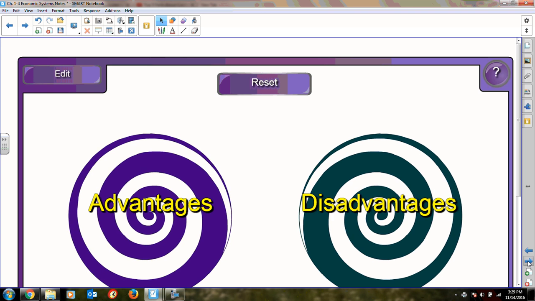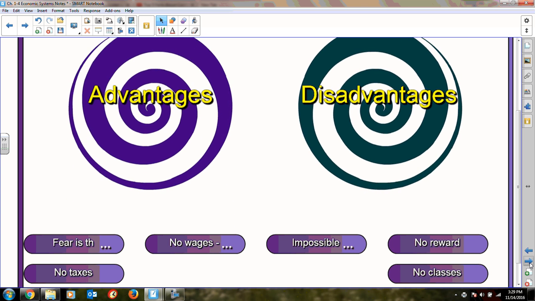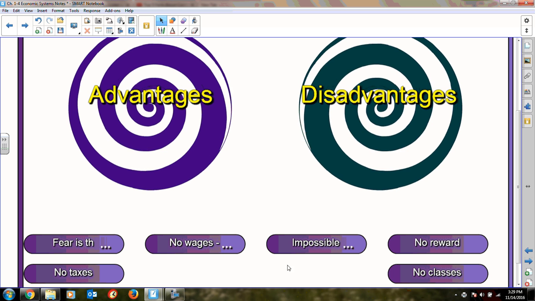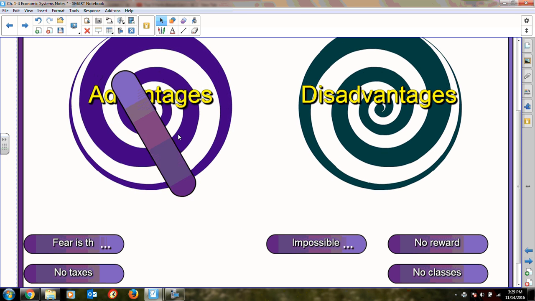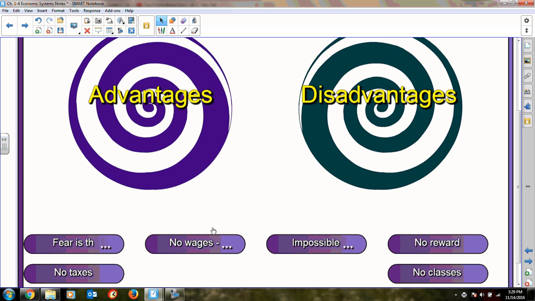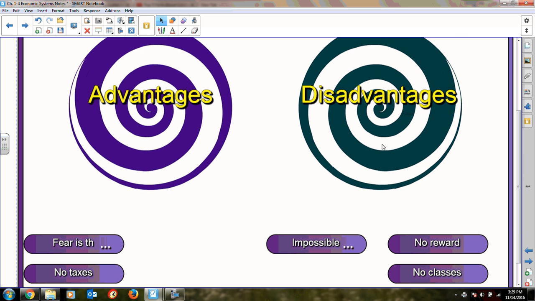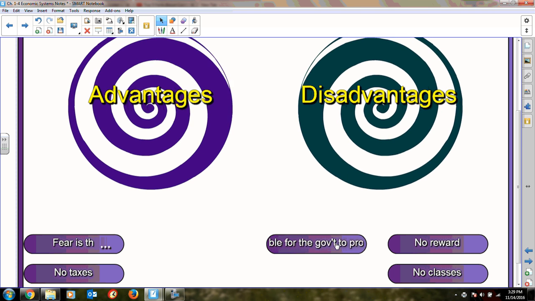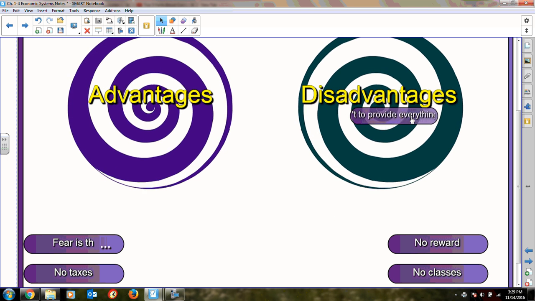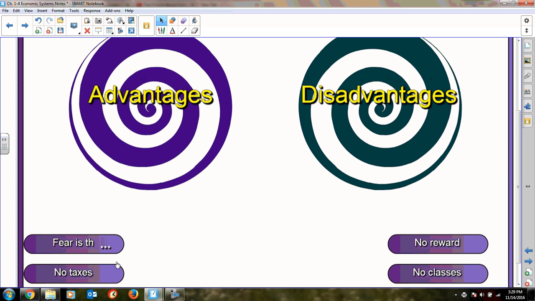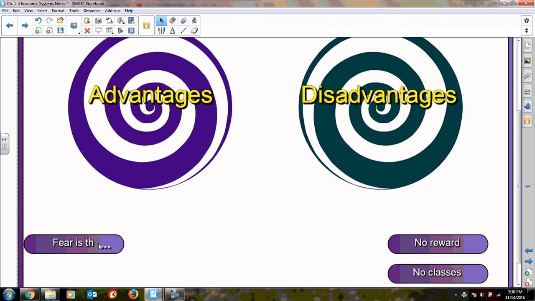Our test is coming up, and in it you'll be discussing what are the advantages and disadvantages of communism. So the fact that you don't have any wages, that you have simply an allowance, some people would not think that's an advantage, that is a disadvantage. But everybody's wages would be the same. It's impossible for the government to provide everything that everybody needs, so obviously that is a disadvantage. Not paying any taxes, huge advantage.